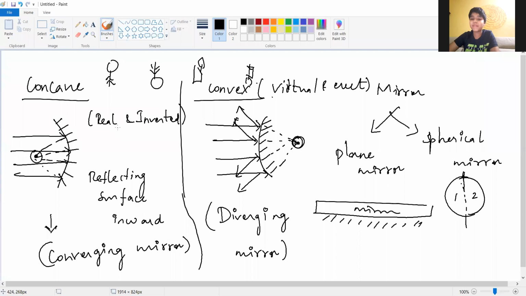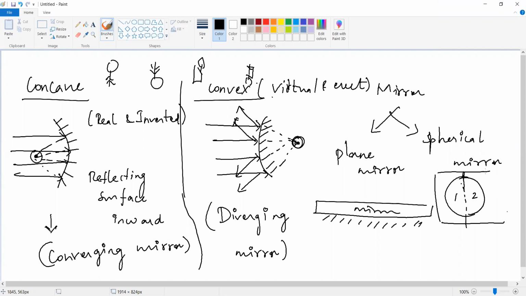Real image. Please understand the difference between the real and virtual image. All are clear? Okay. Now Nandana, you can tell about the first and second in this diagram. Which one is the concave and which one is the convex?